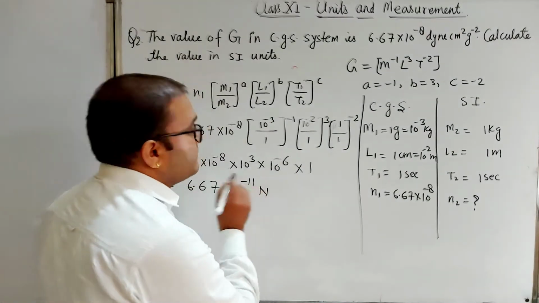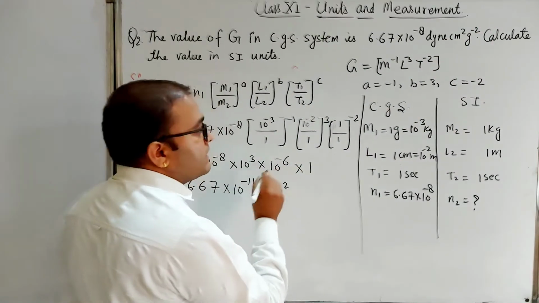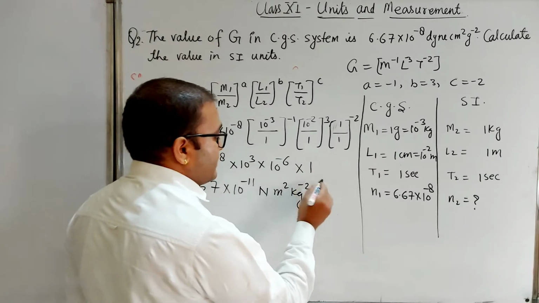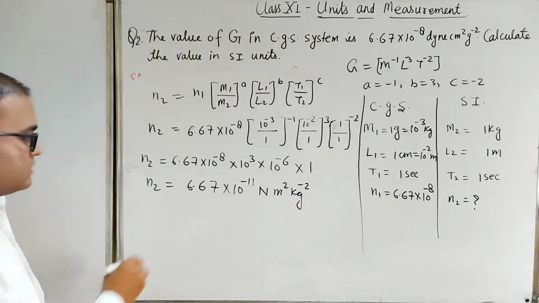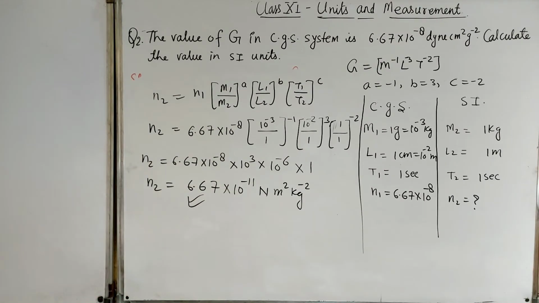So here will be Newton. Centimeter square in SI system will be meter square, and gram square converted into kg. So kg to the power minus 2 means per kg square. So this will be the value of this one in SI system. So please note down this. Then we will solve some more questions.